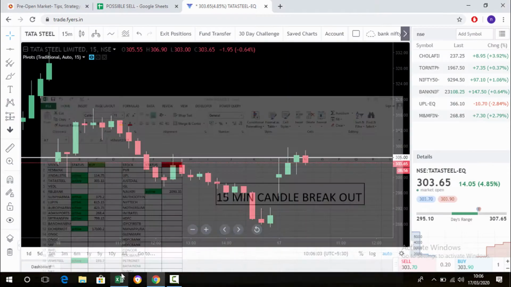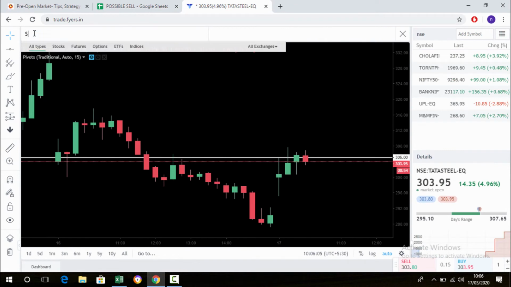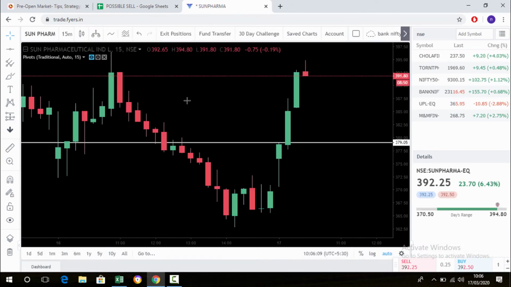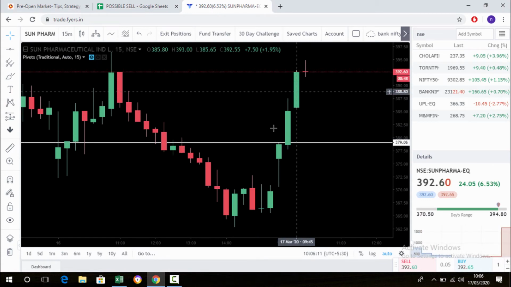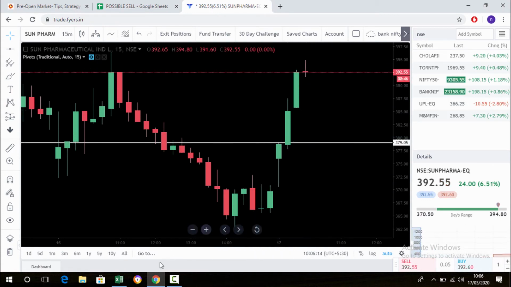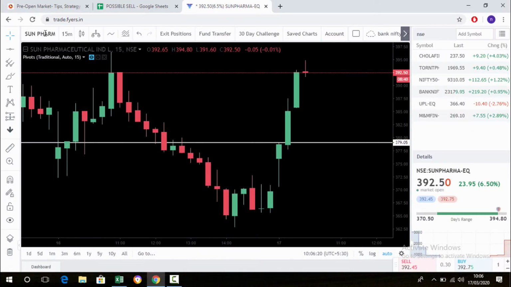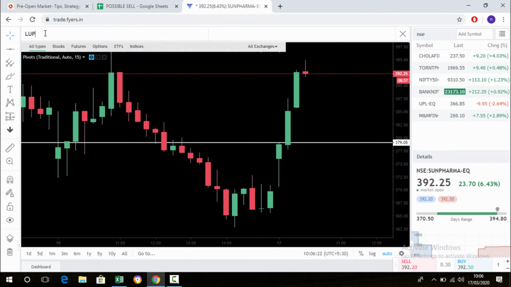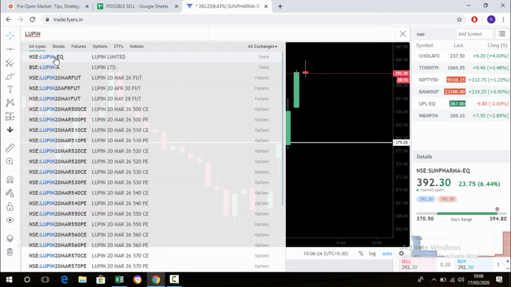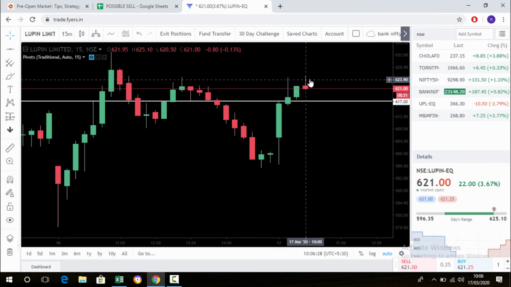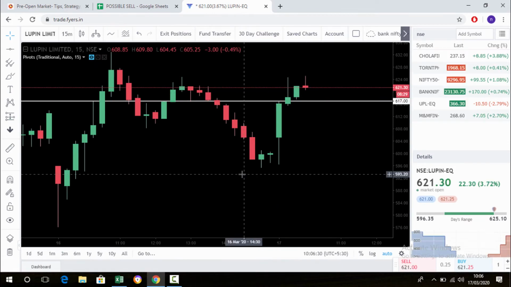Sun Pharma. Okay, it has already moved, see, huge movement. Next one, Lupin. Okay, Lupin also moved. Once it breaks, it's moving up.